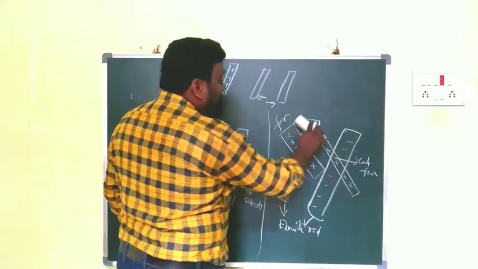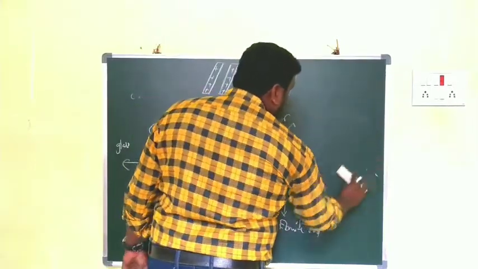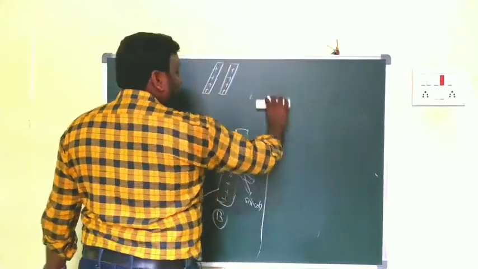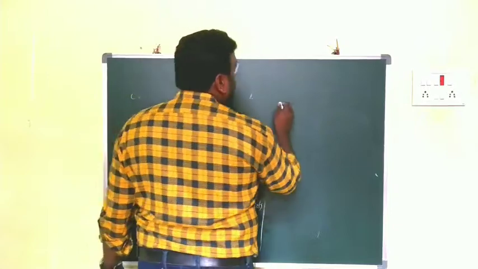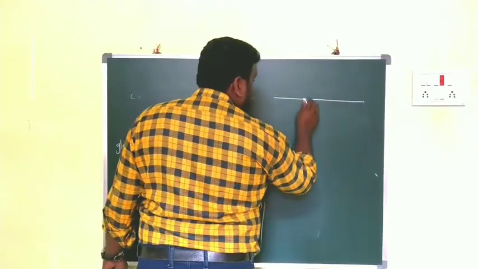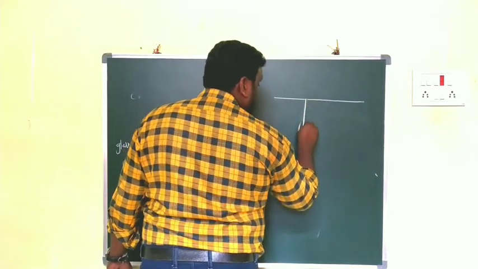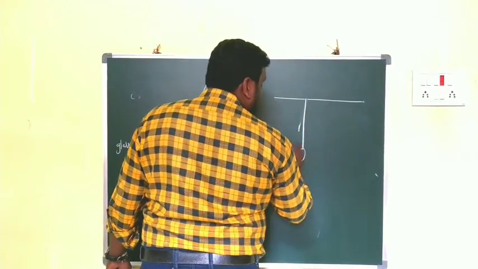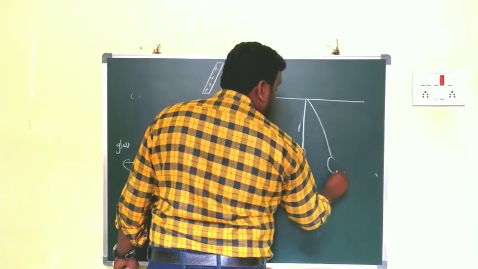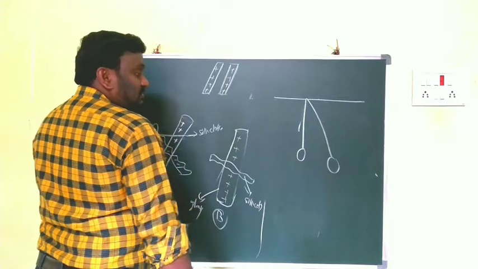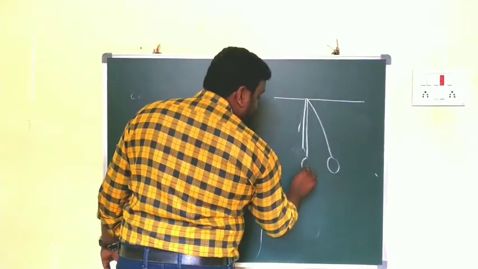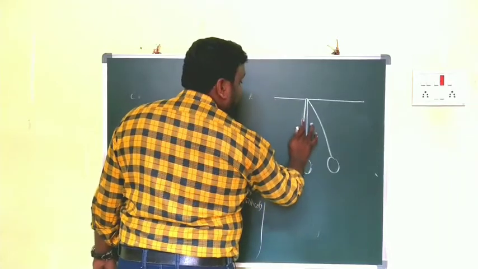Now we have another example. We are taking some pith balls. This is one pith ball and this is the other pith ball.